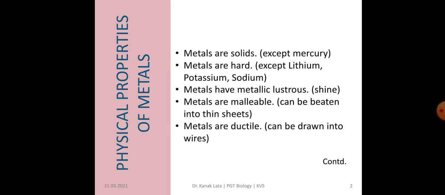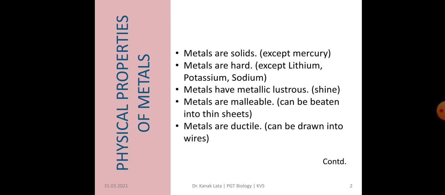First it is about physical properties of metals. Metals are generally solids. But few metals like mercury are liquid at room temperature. So most of the metals are solid at room temperature except mercury, which is liquid at room temperature. Metals are hard, but there are some metals which are very soft. They can be cut with the help of a knife also, like lithium, potassium, sodium. They are very soft metals.